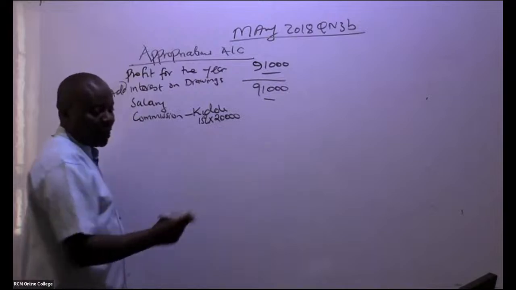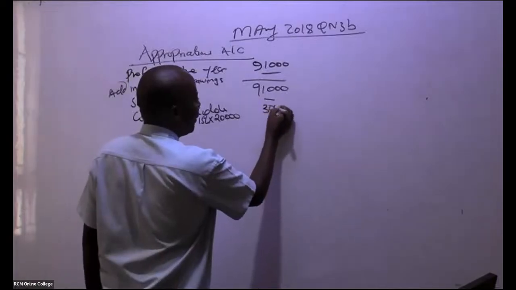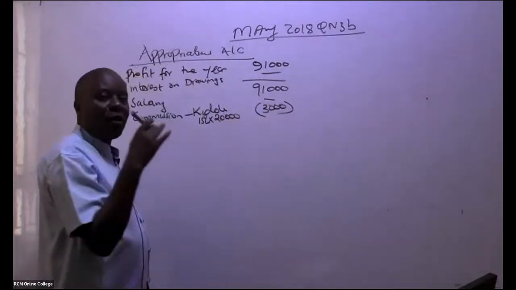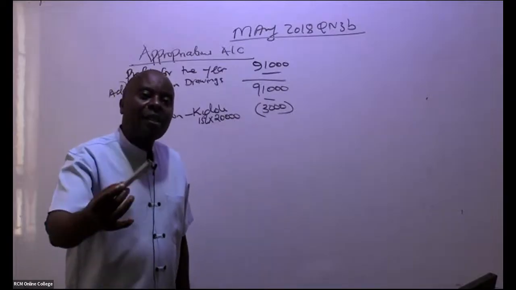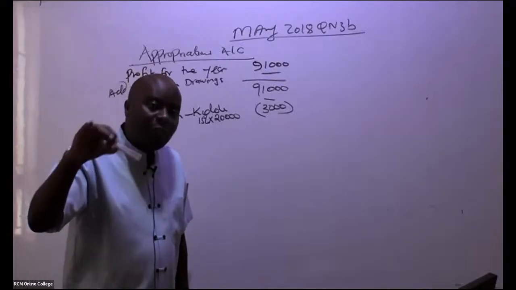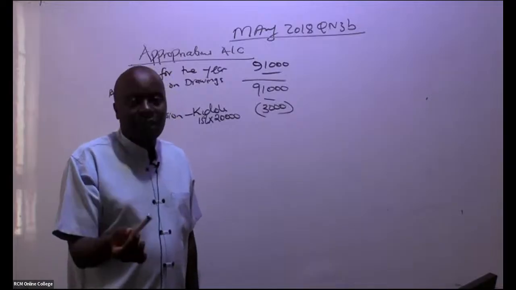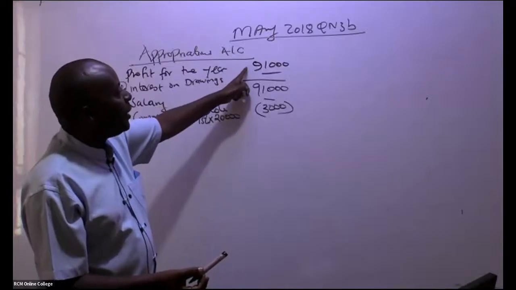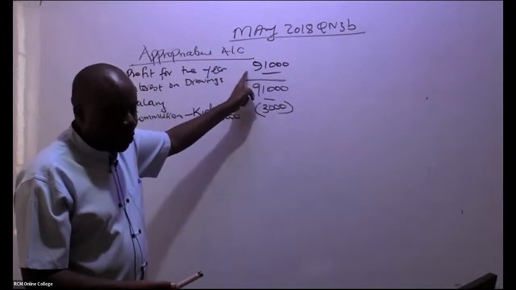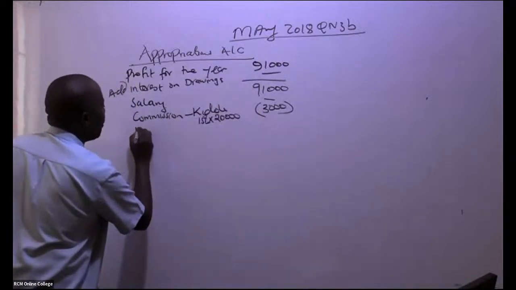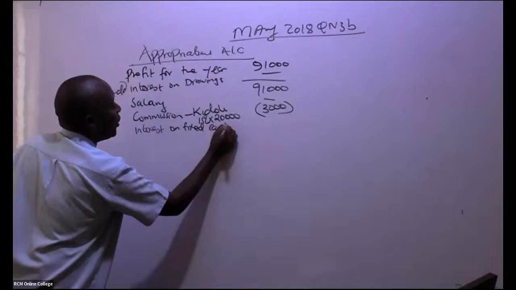Is there somebody who can give me this figure? They're giving me a figure of 3,000. From there, these people have given us capital, which will enable us to run this partnership into the future. What we call the fixed capital, what they can't withdraw. We must pay them interest. So that interest will be an appropriation, a distribution of the profit. So come here and give us, ladies and gentlemen, the interest on fixed capital.